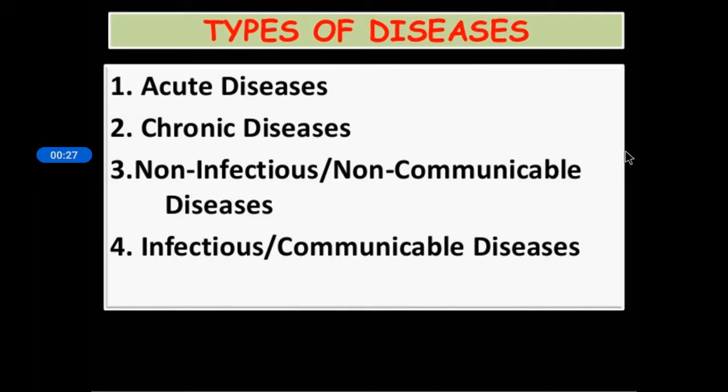So here you can see the types of diseases. These two we already discussed, that is acute and chronic diseases, and this is based on duration or the severity. Yeah, and non-infectious and infectious disease, which we are going to discuss today, is based on the occurrence and spread. Okay, now we will discuss these diseases in detail.